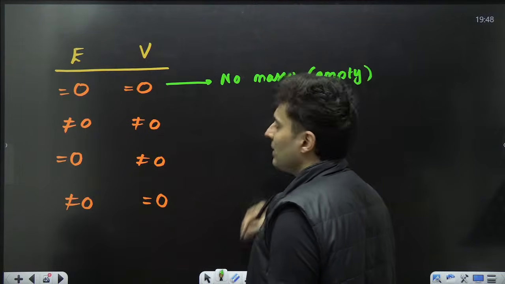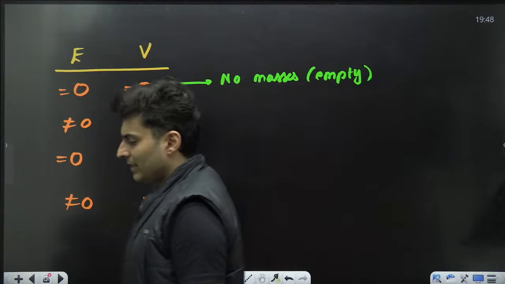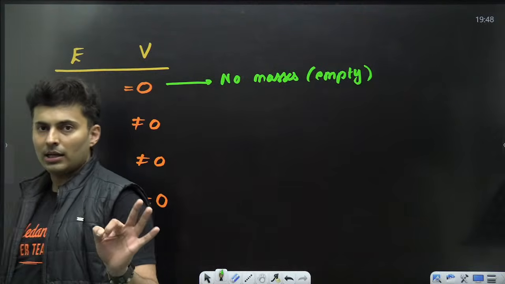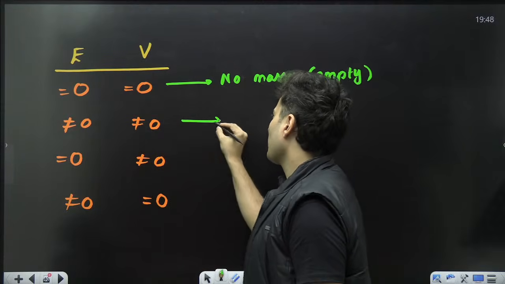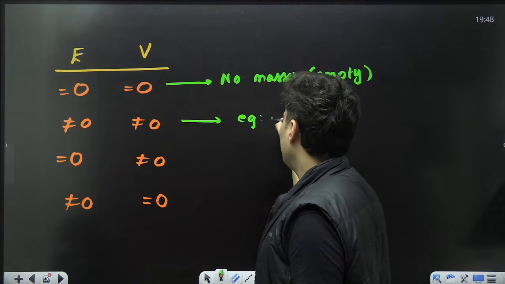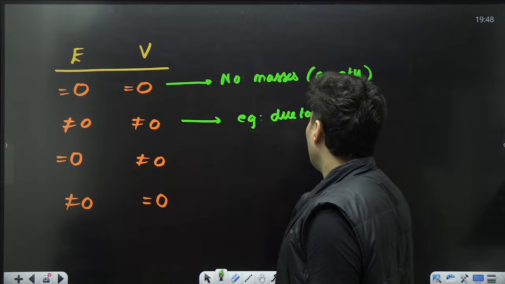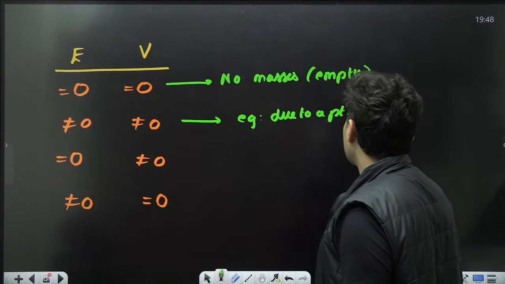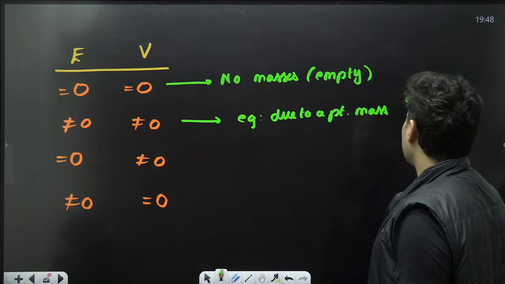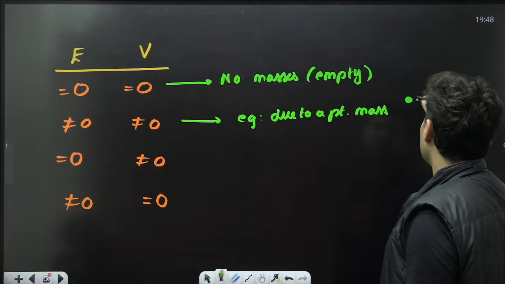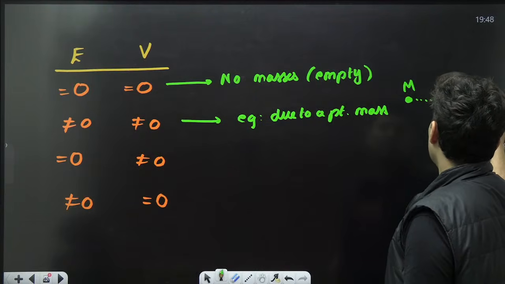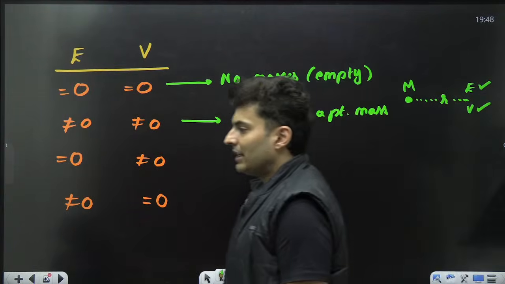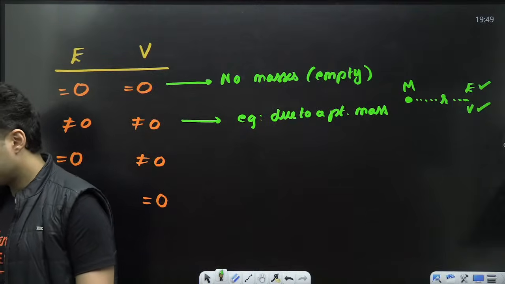Then it is definitely possible. Field is also there, potential is also there. Yes, definitely. Example, due to a point mass: if you take a point mass and you are standing at some distance, then you will see the field is there, and potential is also going to be there.